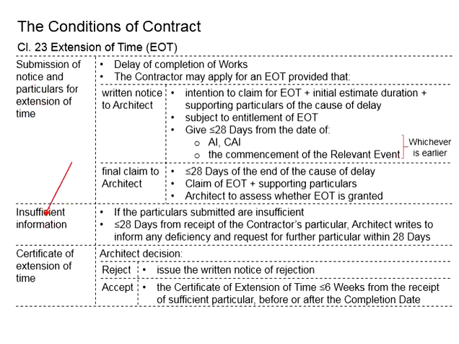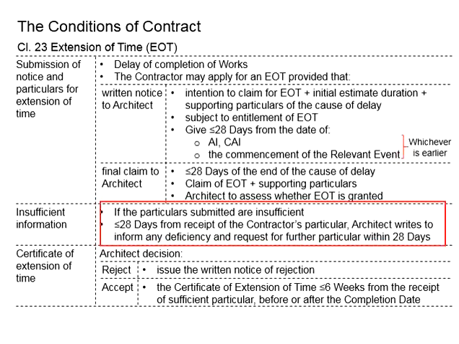Next is about insufficient information. This indicates that the particulars submitted by the contractor are insufficient. Within 28 days from the receipt of the contractor's particulars, the architect will need to write to inform of any deficiency and request further particulars within the next 28 days. That means there is a chance given to the contractor to further submit information for the application of the EOT.